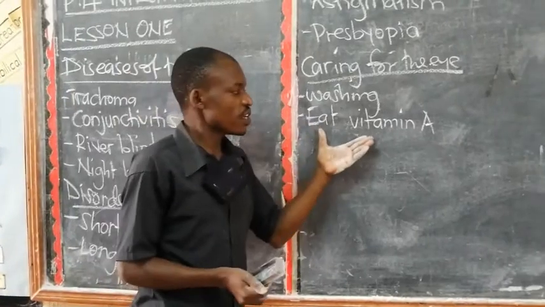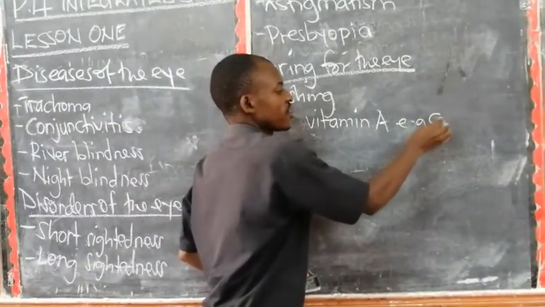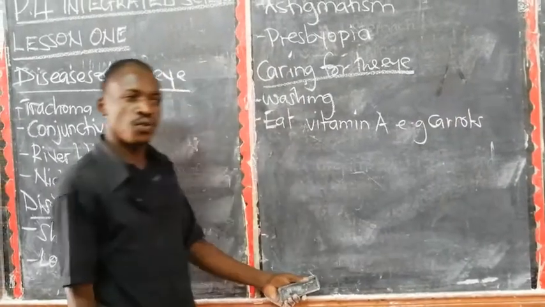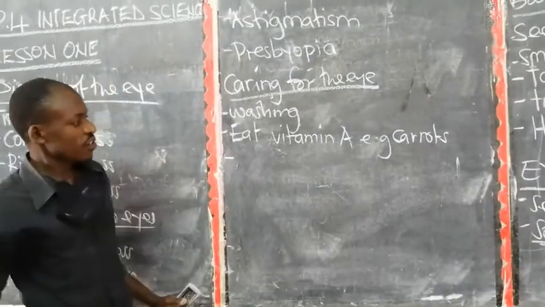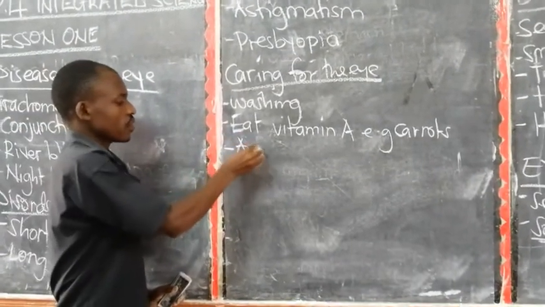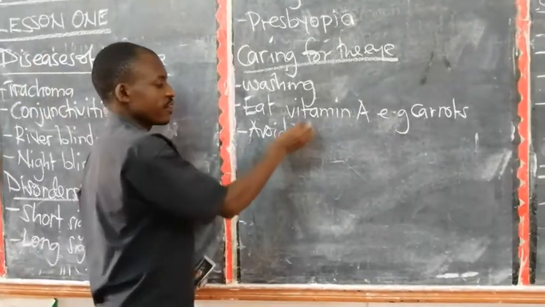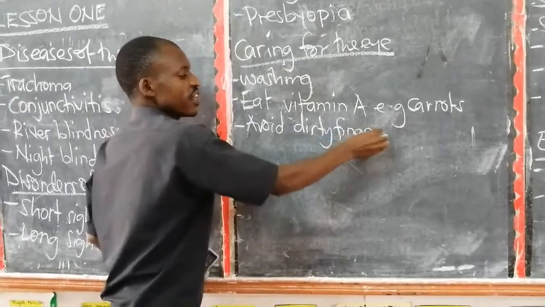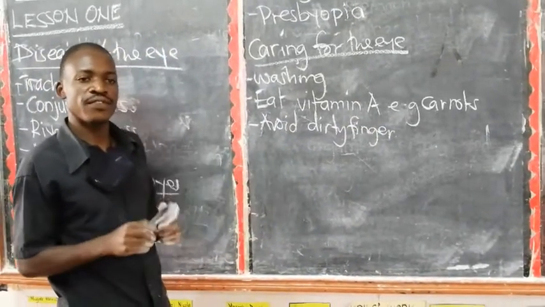So eat food rich in vitamin A, like carrots. Carrots are full of vitamin A, so they are very good for our eyesight. Then also avoid touching or rubbing your eyes with dirty fingers.